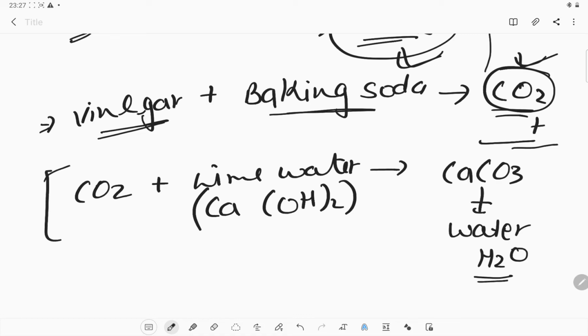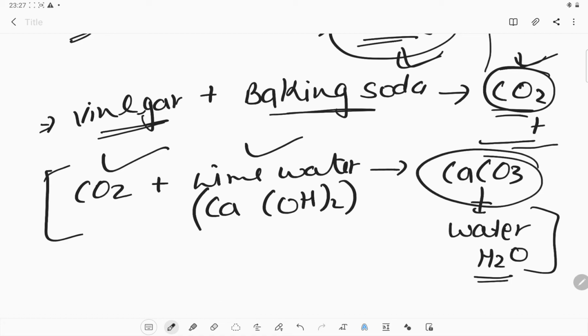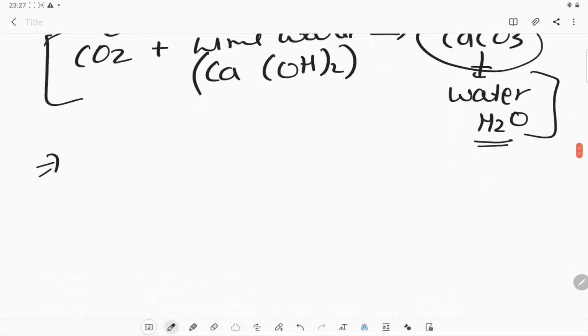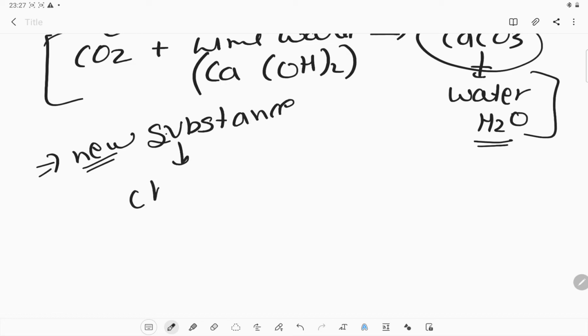So this is the reaction, and we have used different kinds of substances and we get a new substance. Whenever there is a formation of a new substance in any change, that is known as a chemical change.